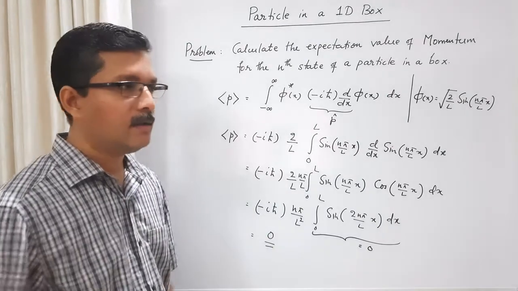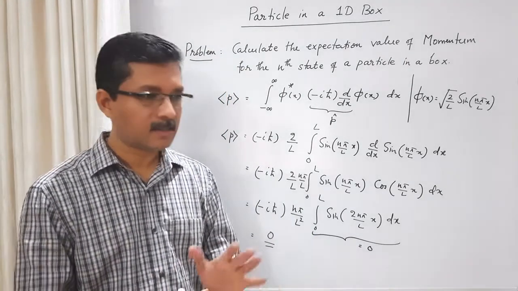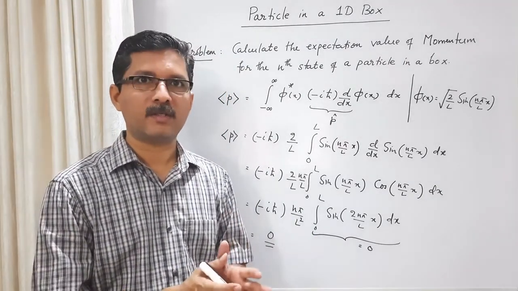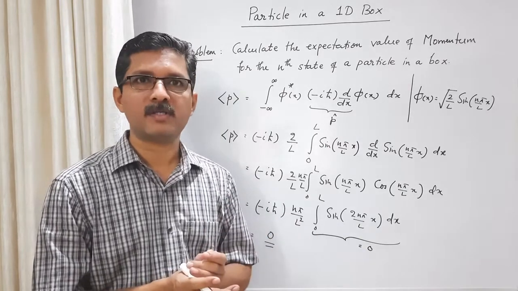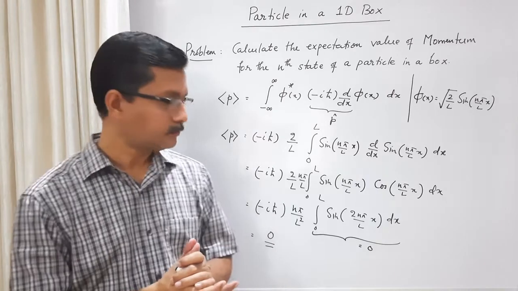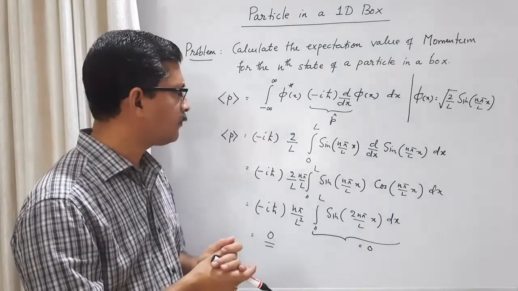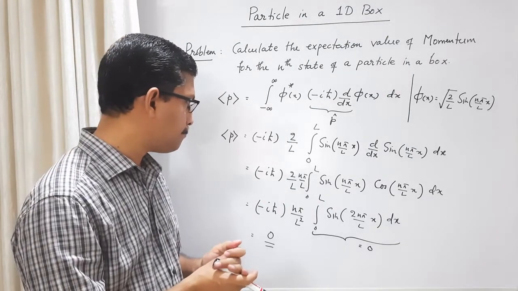What does it mean physically? It doesn't mean that the particle is not moving. The particle is moving, it has momentum, but when you take 100 measurements and take the average value, what you get is 0. We can look at this result in different ways.